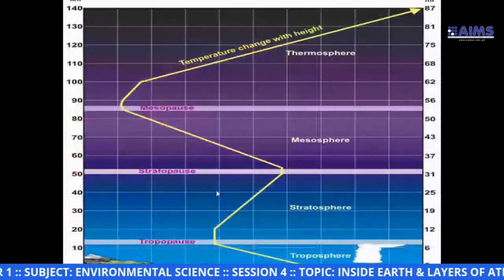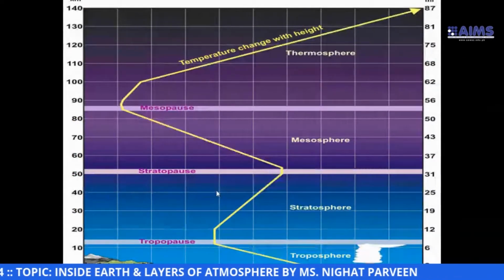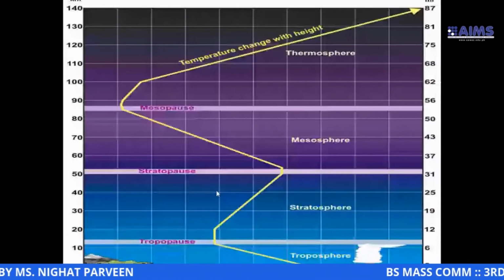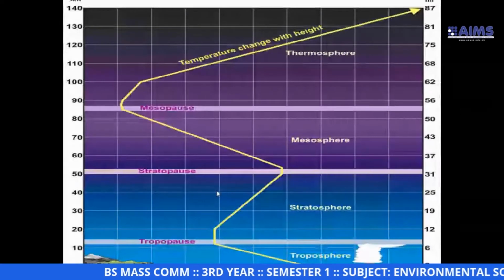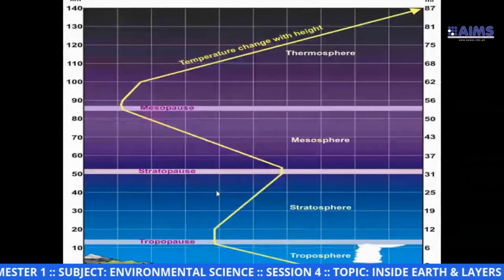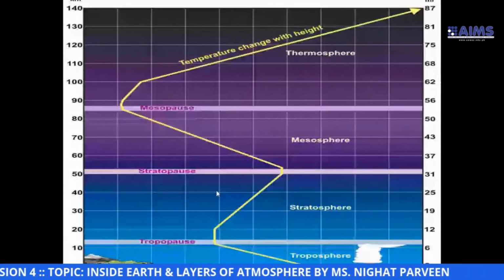See, if you look at the graph again, you can see the height and the temperature. Here, it extends from 10 to 16 kilometer and up to 50 or 60 kilometer. You can see this description in some other books.